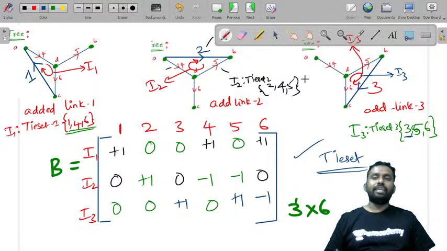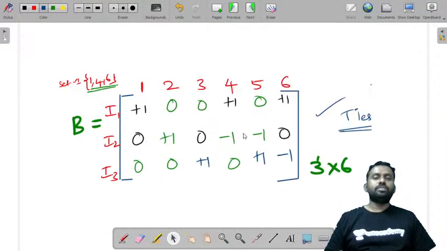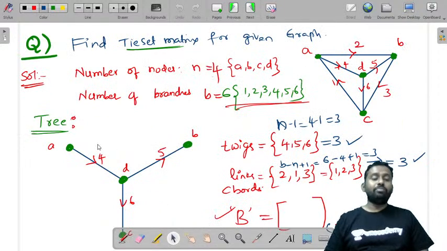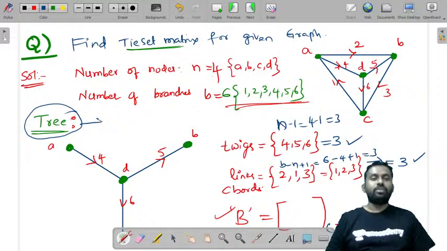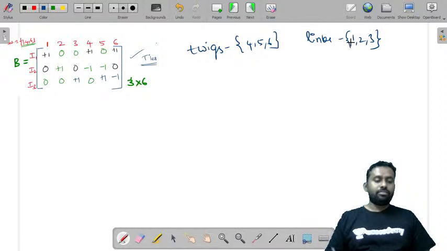And to check whether this is correct or not, I'll just take this to the next slide and write this in the form of links and twigs. What are the links and twigs? That depends completely on the tree that you have taken. The twigs in the tree that I have taken are 4, 5, 6, and the links are 1, 2 and 3.